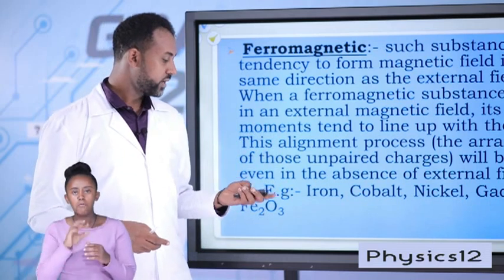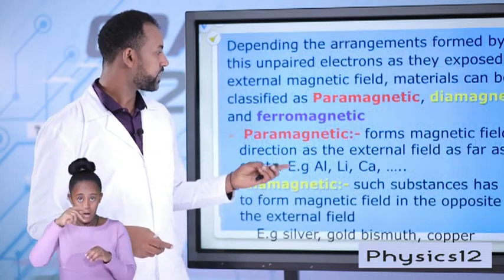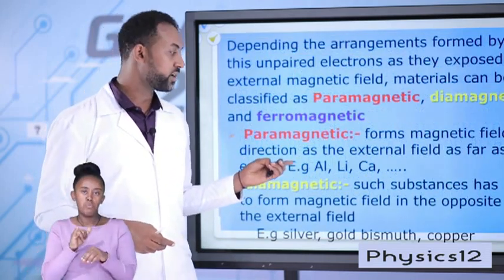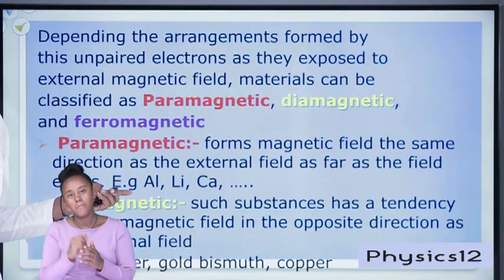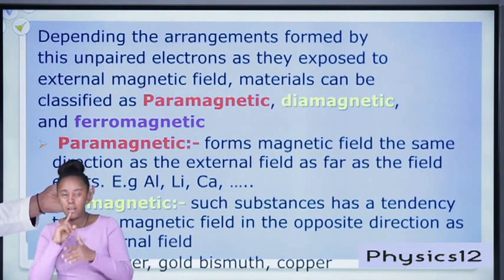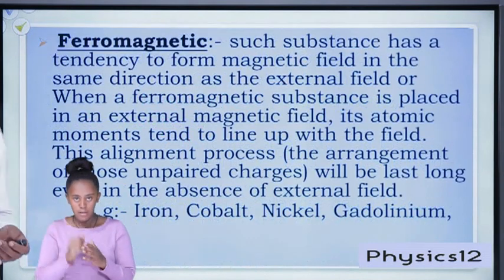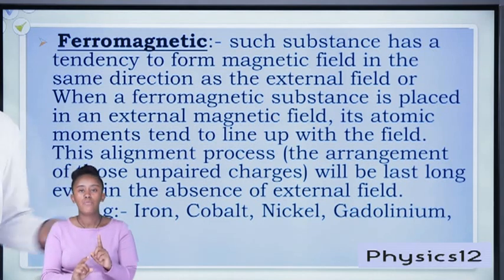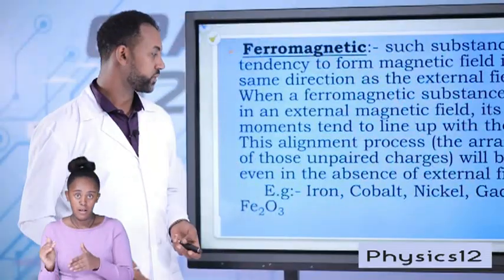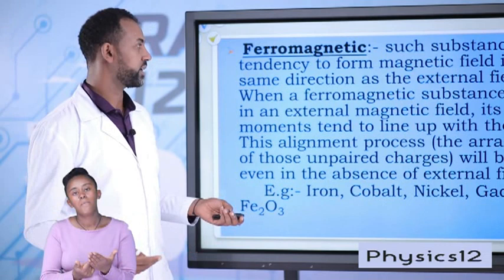Actually, ferromagnetic and paramagnetic are more or less similar, but paramagnetic materials form a magnetic field only as far as the external magnetic field exists. But ferromagnetic materials can form a magnetic field even though the external magnetic field is removed. So these are the materials.